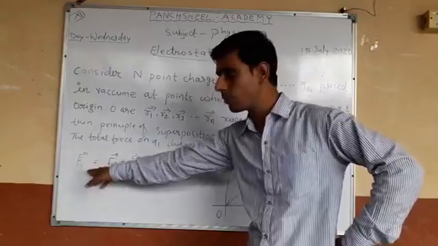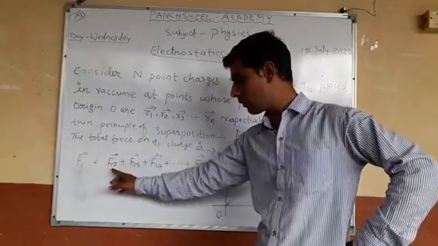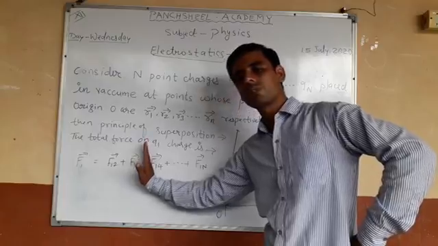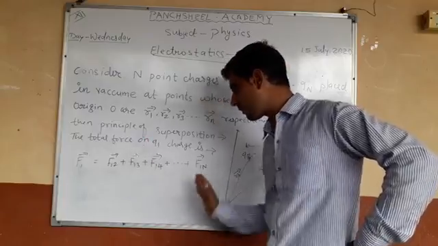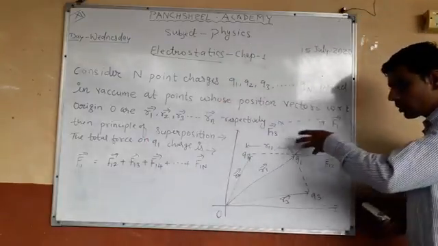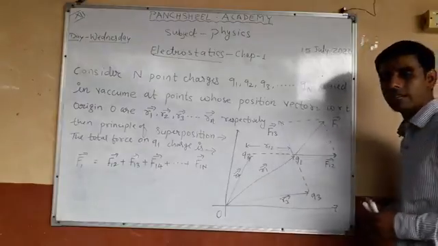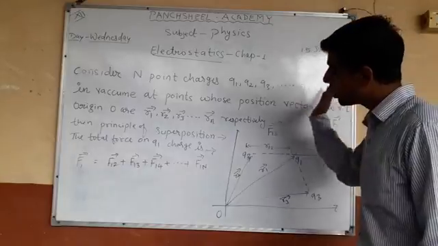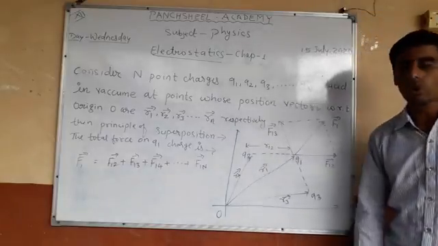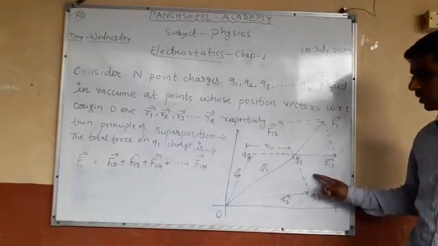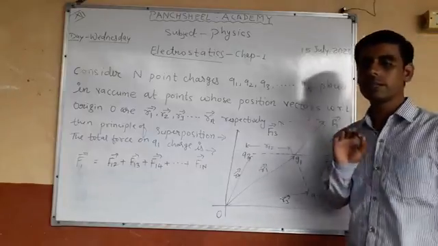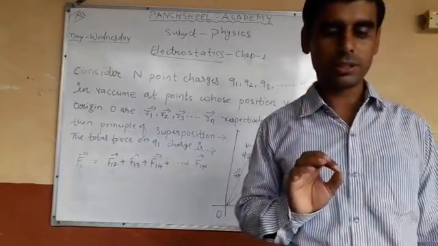F1 is the resultant force, which is the summation of F12 plus F13, and this is the general expression for n charges. Here we take only two charges, F12 and F13. This is the total force on q1 due to q2 and q3. This is the principle of superposition.